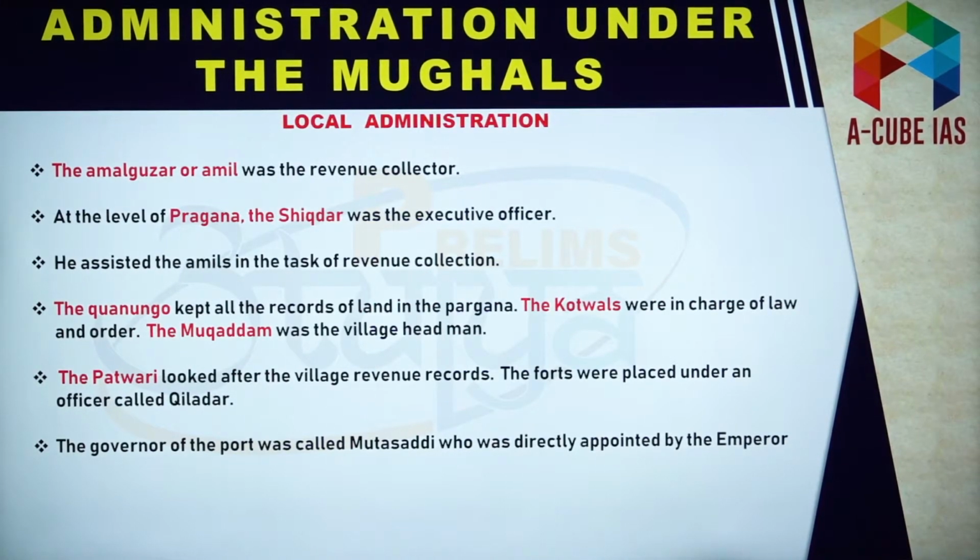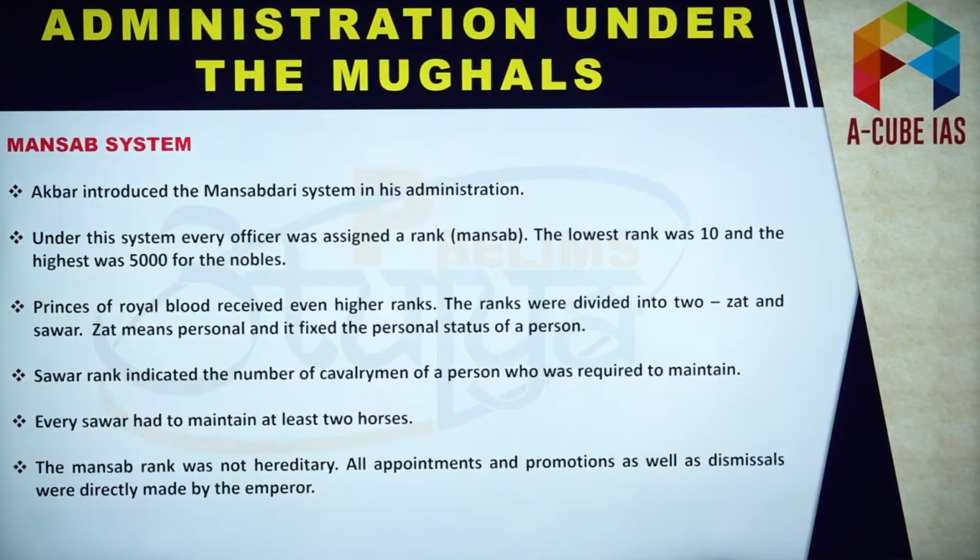Now there were some other important officials too, like Kotwals, Konango, Mukaddam and Patwari. Patwari would take care of village revenue records. So these were some important officials during the Mughals. Now let's discuss the Mansab system.